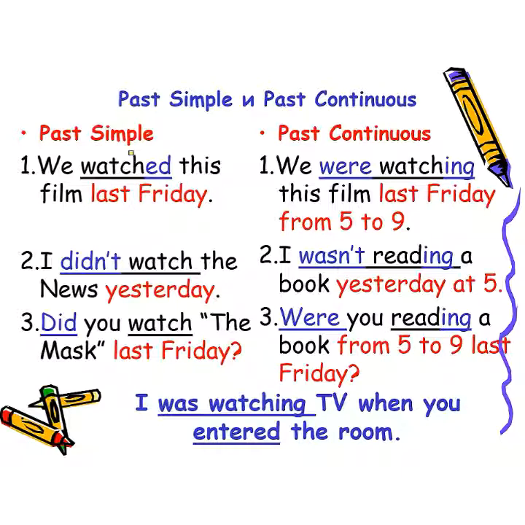The past continuous of any verb is composed of two parts: the past tense of the verb to be, was or were, and the base form of the main verb plus ing. For example, I wasn't reading a book yesterday at 5. Were you reading a book from 5 to 9 last Friday?